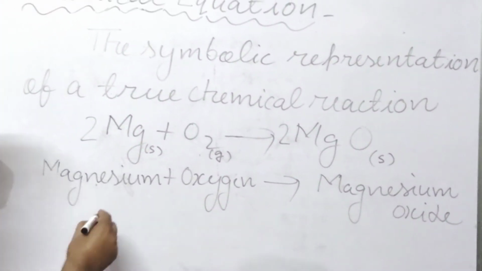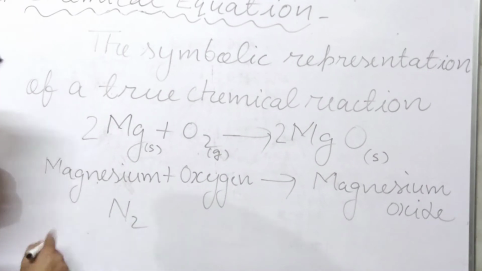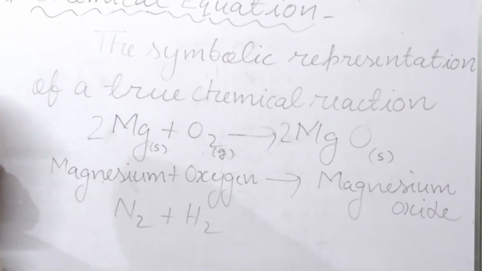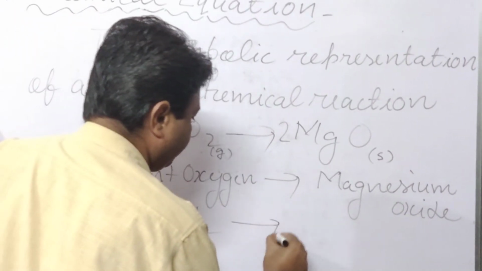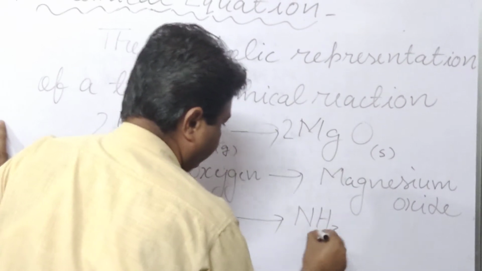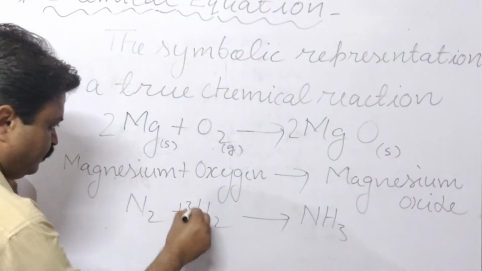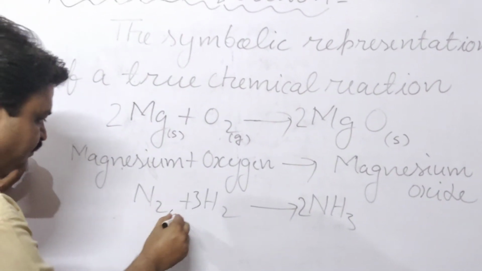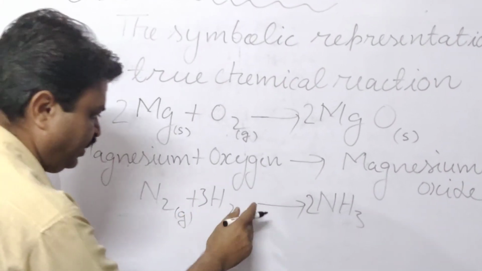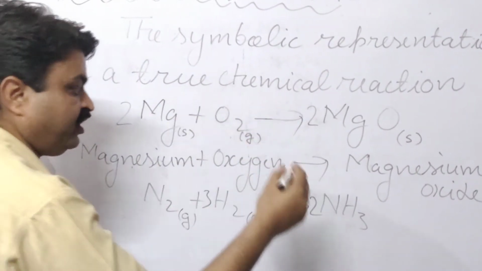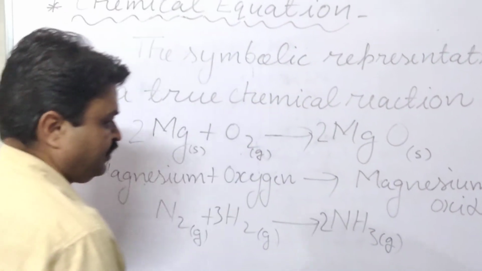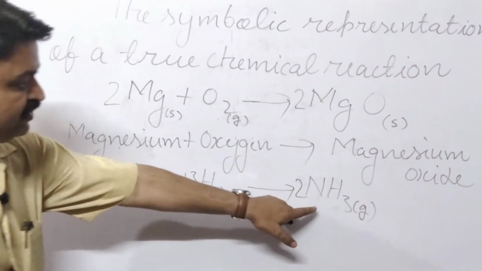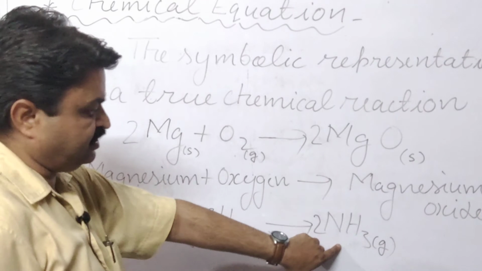Like this, we are writing another equation. When nitrogen is reacted with hydrogen, then what is produced? Ammonia is produced, NH3. Now here we will balance it. Here nitrogen is a gas, hydrogen is a gas, and ammonia is also a gas. So it is the chemical equation to form ammonia. It is the formula of ammonia, students, NH3.